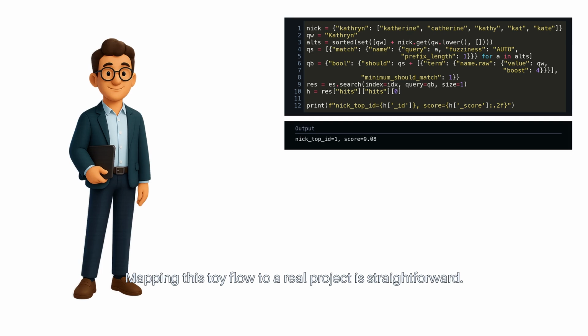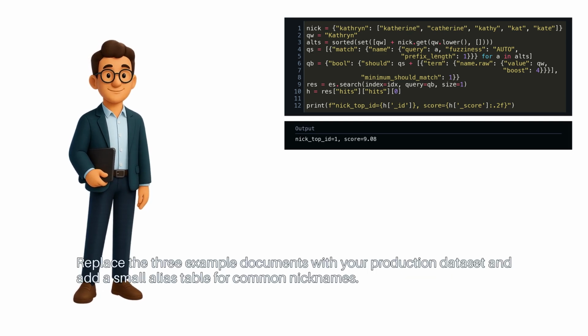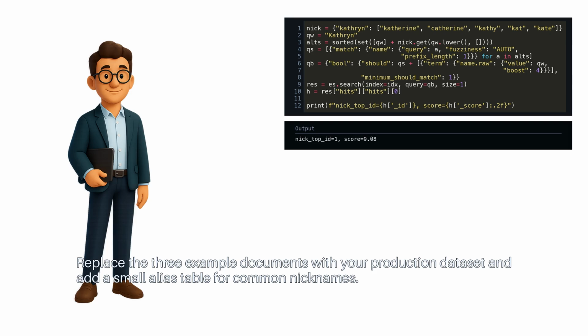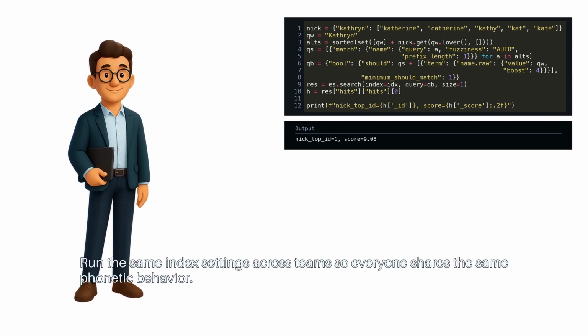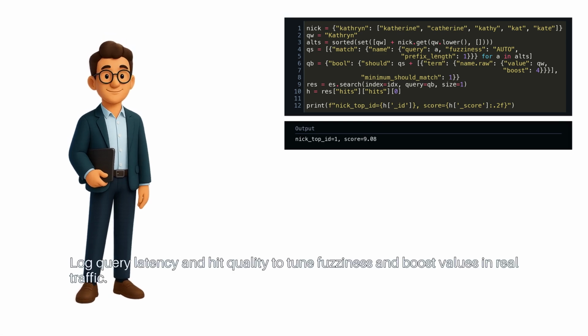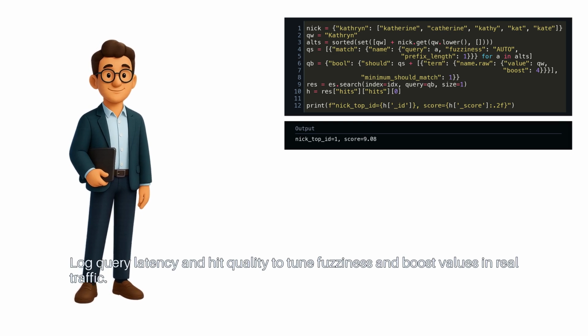Mapping this toy flow to a real project is straightforward. Replace the 3 example documents with your production dataset and add a small alias table for common nicknames. Run the same index settings across teams so everyone shares the same phonetic behavior. Log query latency and hit quality to tune fuzziness and boost values in real traffic.